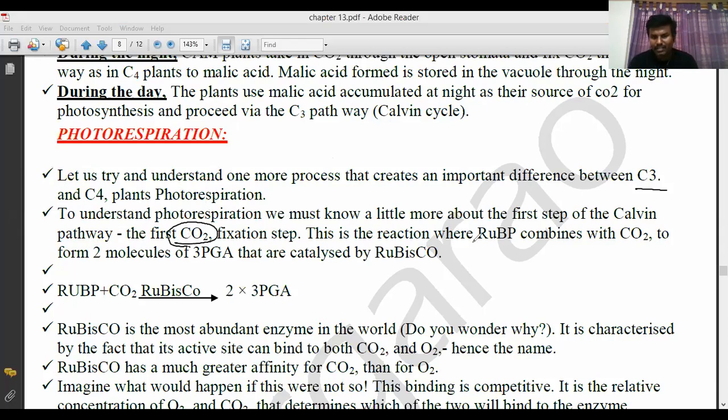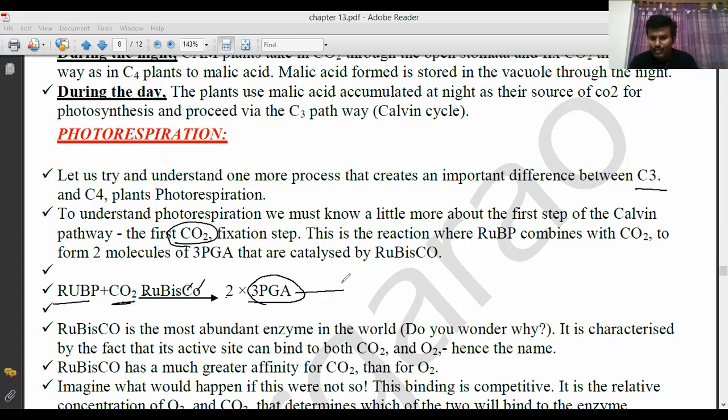In this reaction, ribulose bisphosphate is combined with carbon dioxide. This process is catalyzed by ribulose bisphosphate carboxylase oxygenase. With the help of this enzyme, ribulose bisphosphate is combined with carbon dioxide and forms two molecules of 3-carbon phosphoglyceric